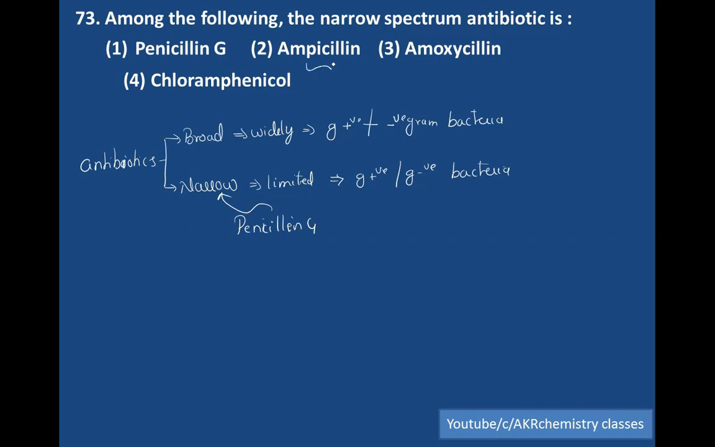Ampicillin and amoxicillin are both considered modified penicillin components, which always act as broad spectrum, and this one is also a broad spectrum. Therefore, option A is the right answer.